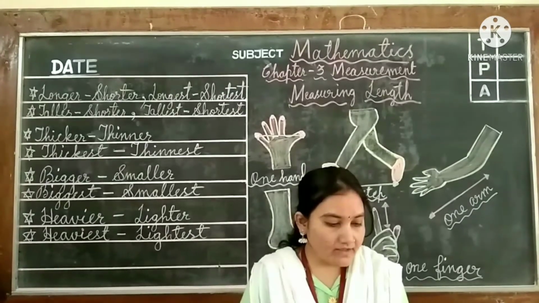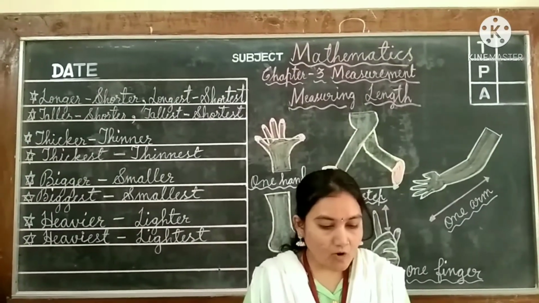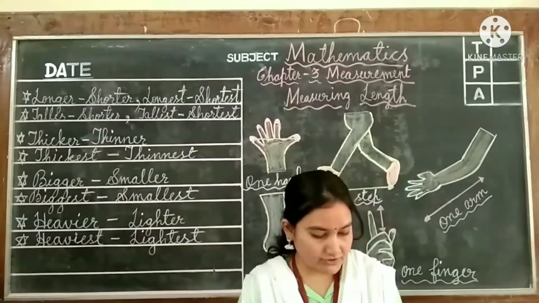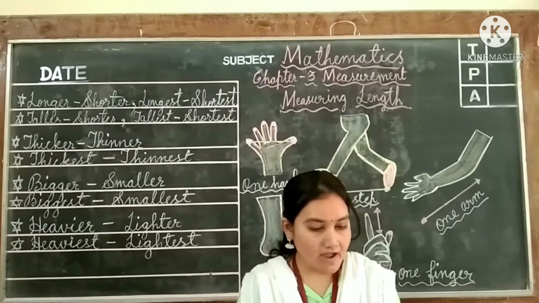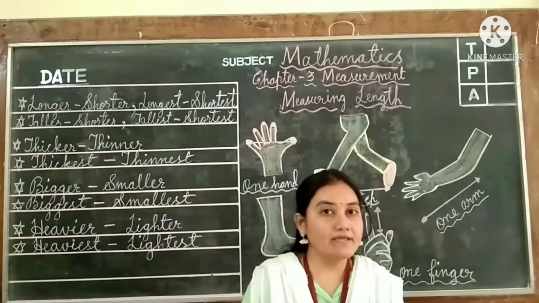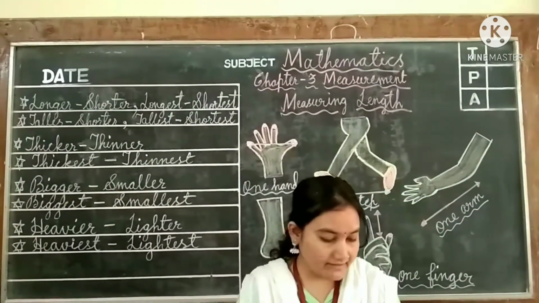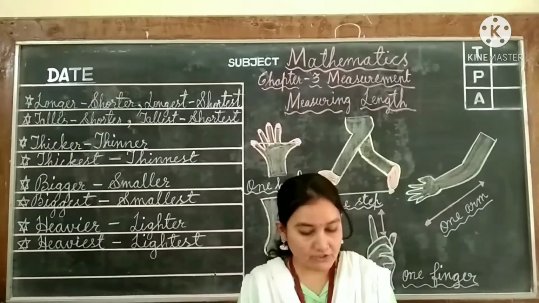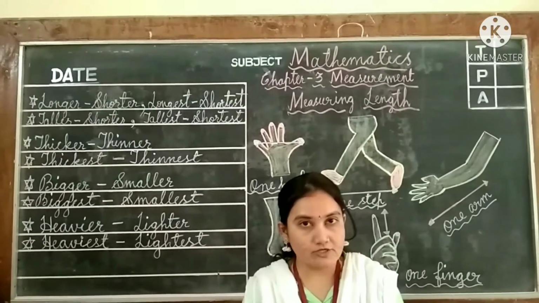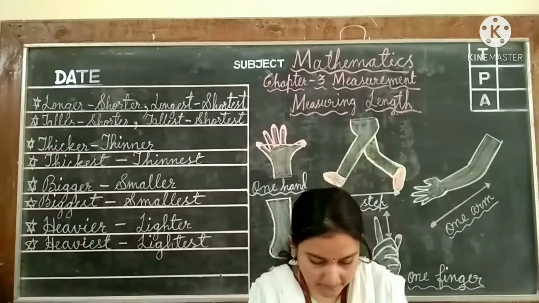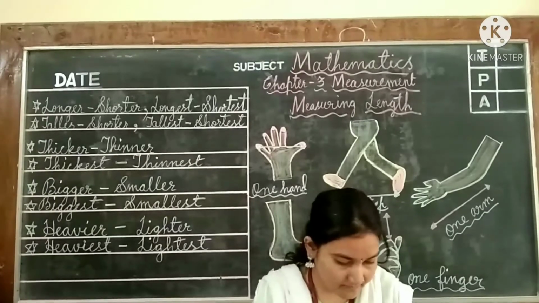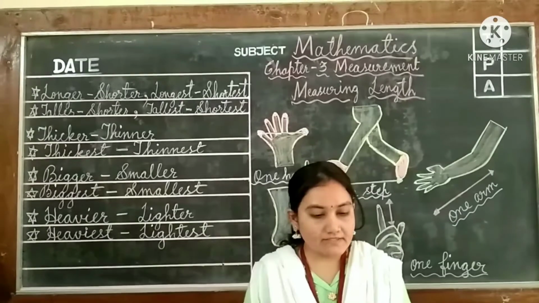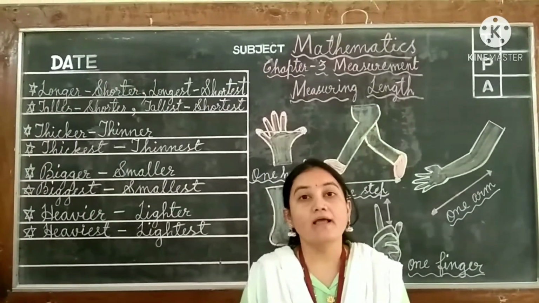Then, in the same way, objects are taller and shorter, even tallest and shortest. Some are bigger and smaller and some are biggest and smallest here. Then some are thicker, some are thinner, thickest and thinnest also, isn't it, children? Then some are heavier, some are lighter, even some are heaviest and some are lightest.